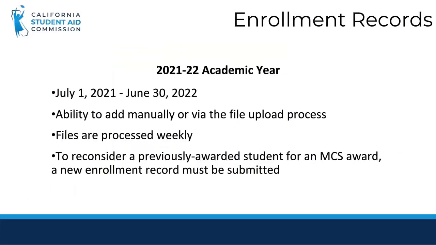Enrollment records can be submitted weekly starting July 1st, the beginning of the academic year. Most schools utilize the batch file upload process, and the enrollment files are processed weekly. Manual enrollment records can only be submitted if no other enrollment record has been submitted for that academic year. The only way to reprocess a previously awarded student is through the file upload process.